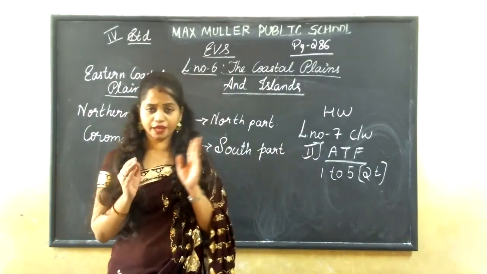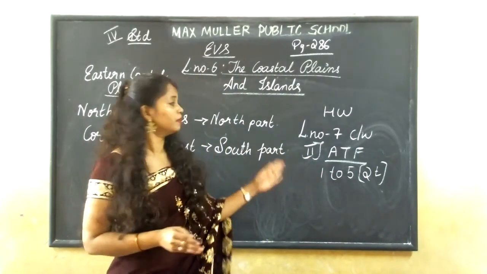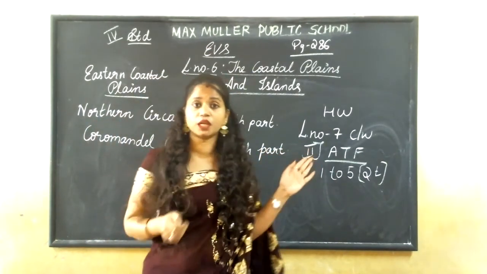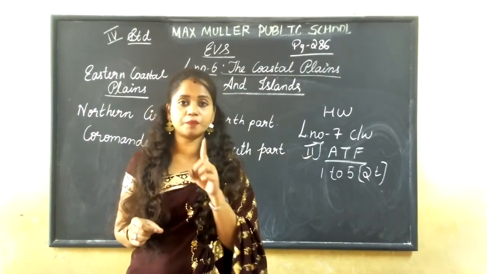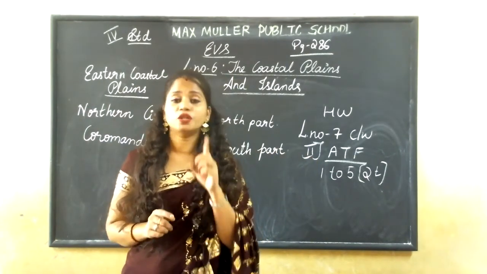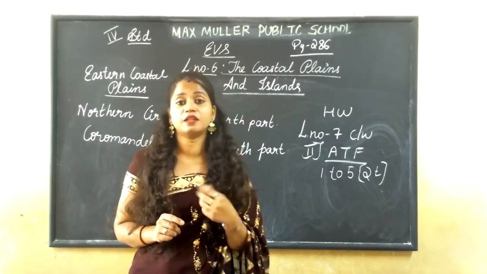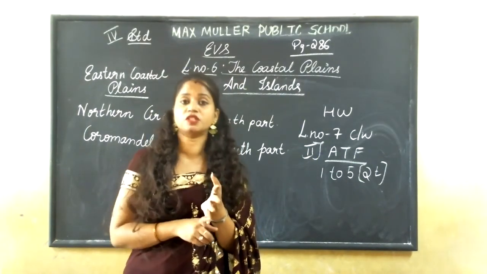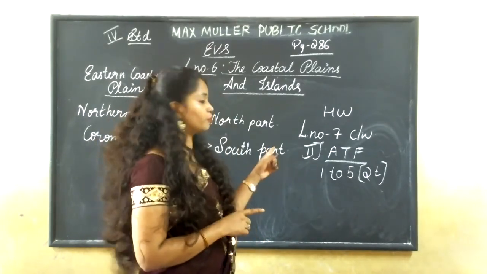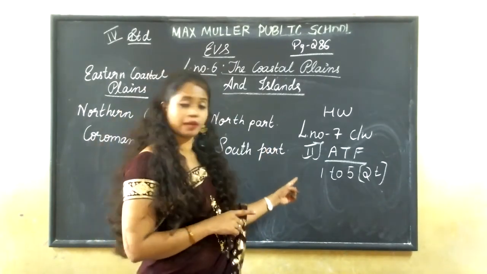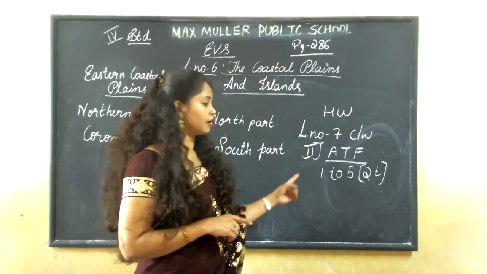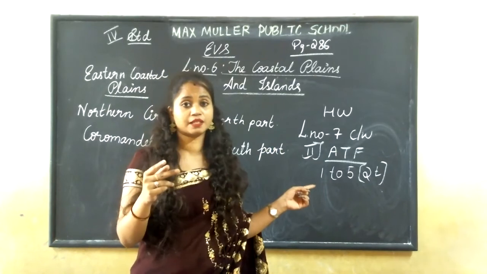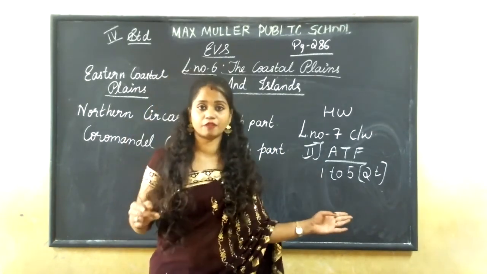Write today's date and write EVS homework, as you are writing English and EVS both in one homework book. It is a general homework book, so you have to mention the subject name also, whether it is EVS or English. Then write lesson number 7, second main, answer the following. Number 1 question, and 2 times answer. Like that you have to write from 1 to 5.